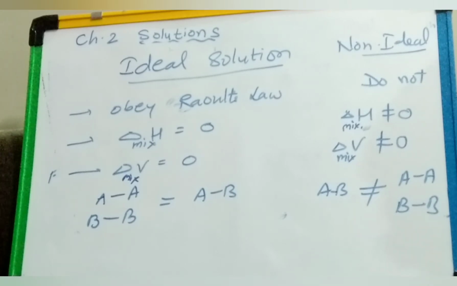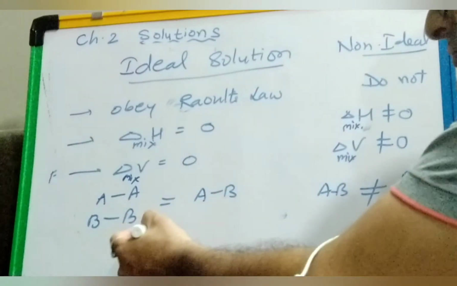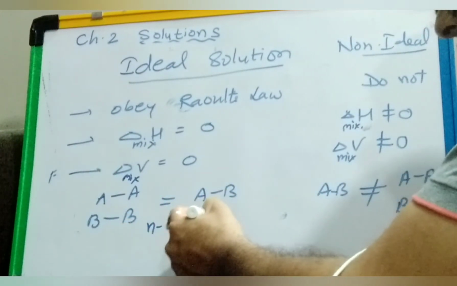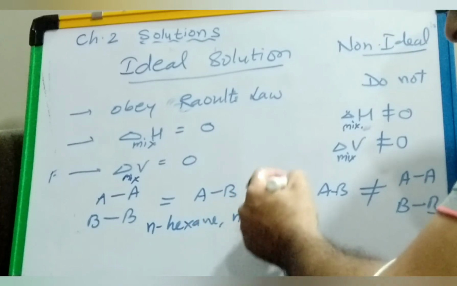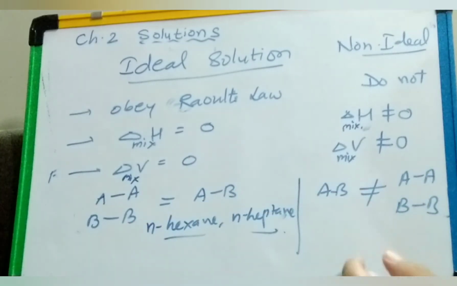Like n-hexane and n-heptane, both are non-polar, so they will not interact, and the solution shows ideal behavior, not perfectly but nearly. Benzene and toluene, bromoethane and chloroethane, normally these solutions are ideal.